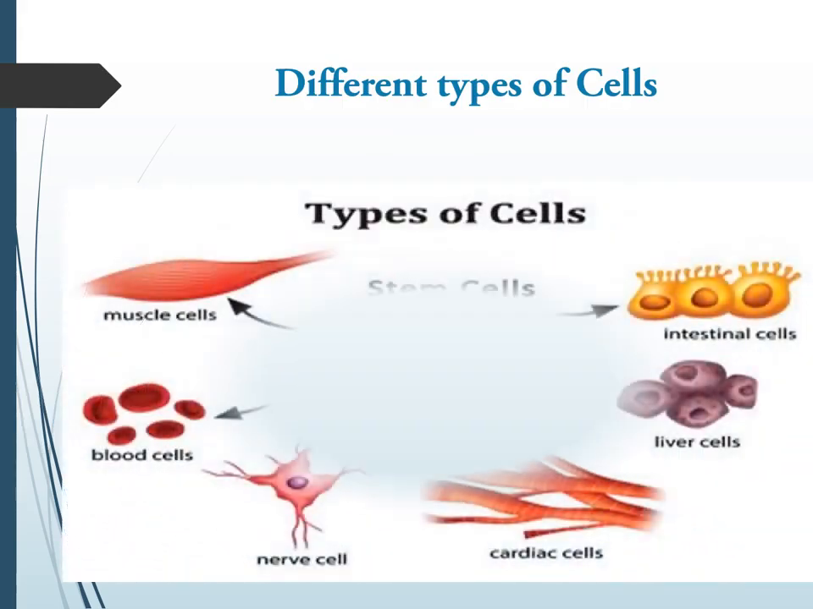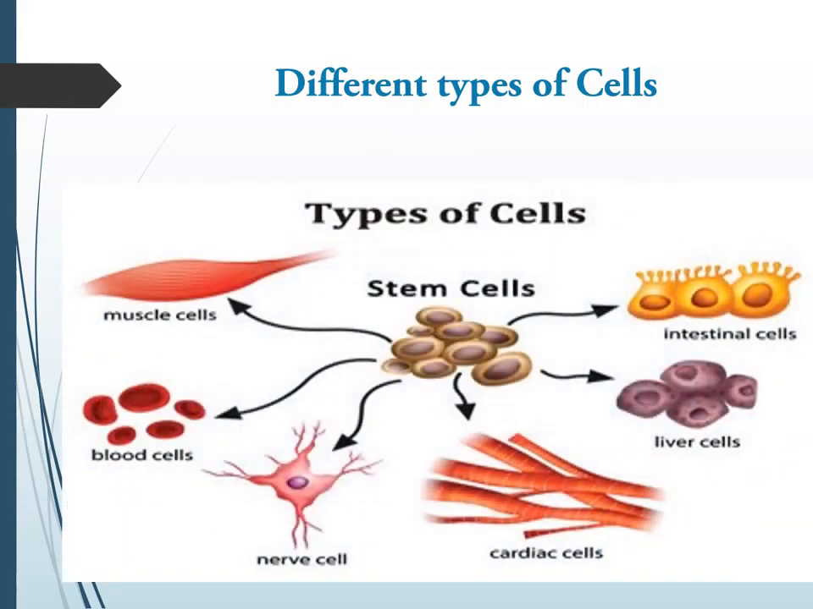Cells are of different shapes and different sizes. There are many cells in our body itself. The muscle cells are striated in nature. Intestinal cells have mucus and hair, and liver cells have an amoeboid-like structure. Cardiac cells are filamentous in nature. In our body, the longest cell is the nerve cell, which has dendrites, and blood cells are biconcave in structure.